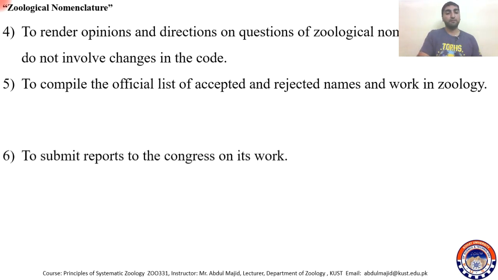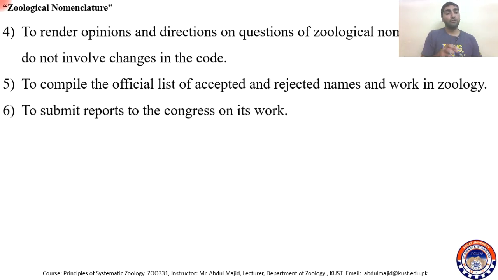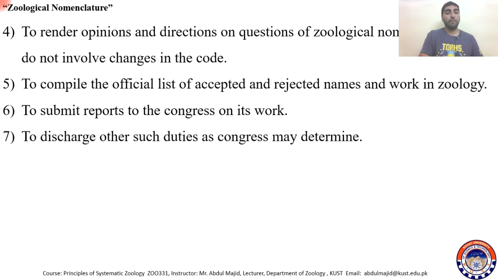It must also submit reports to the Congress on its work, so all the work they have done will be reported by the Commission to the Congress. Also, to discharge other such duties as Congress may determine, so this commission has to do whatever duties the Congress may determine for it.